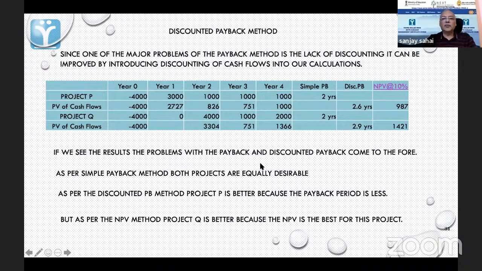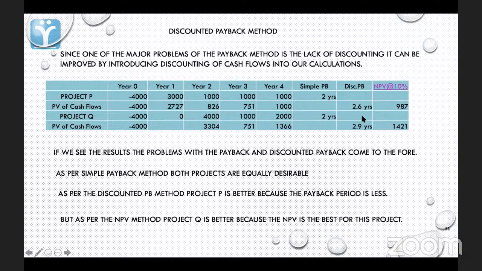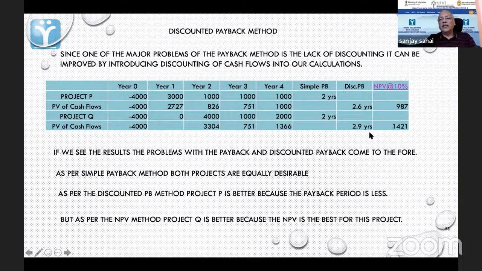If you see the results, the problems with the payback and discounted method come to the fore. So here, if you now discount these, what are you getting? Discounted payback here, you are getting 2.9 years. Here you are getting 2.6. So if you go by this, you will go for project P. You will reject this because this has a higher payback period. But if you go by NPV, you will go for this project Q, because the NPV here is higher.